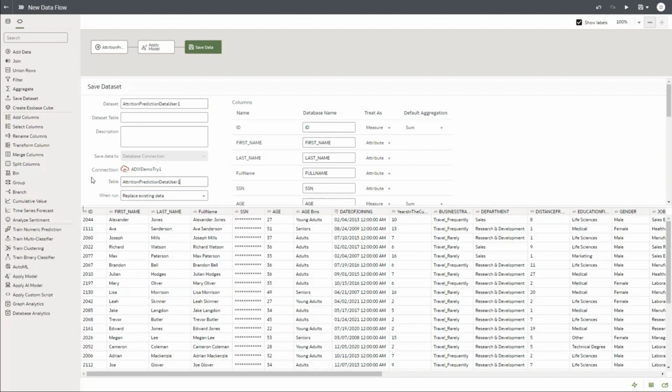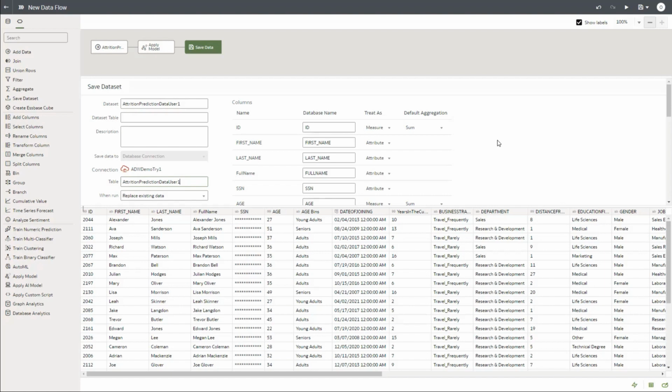Once you give this name, please copy this and ensure the table name is also the same. So what is happening here is that two datasets will get created. One is the table itself, that is in the autonomous database. This is the connection, the autonomous database. This particular cloud icon with the house is the icon for autonomous database connectivity. So this table is getting created, and a corresponding dataset with the same columns and same values will be available in Oracle Analytics Cloud as well, in just a single flow. That is what we are trying to do. The name of the dataset and the table ideally should be the same. So we are doing that.